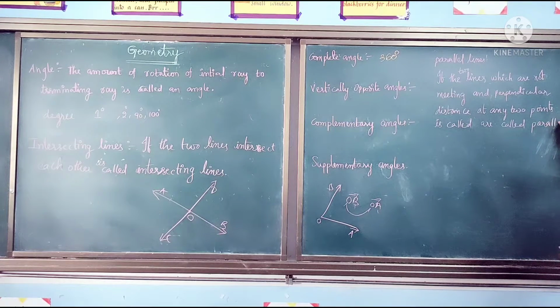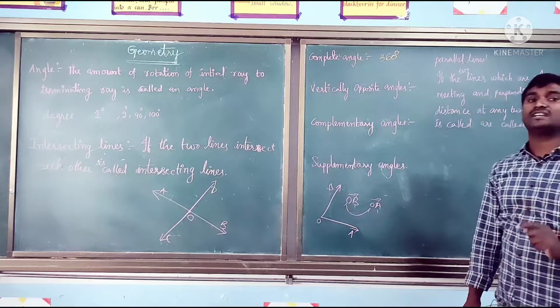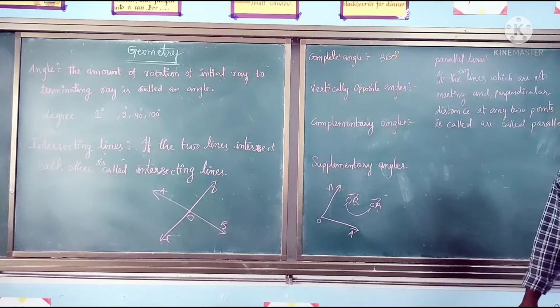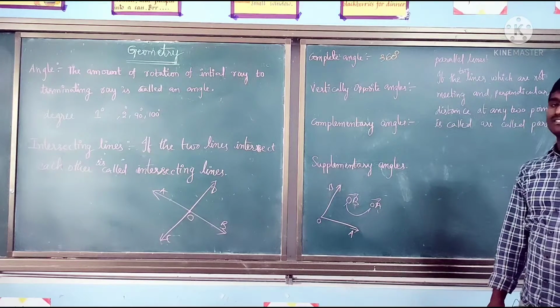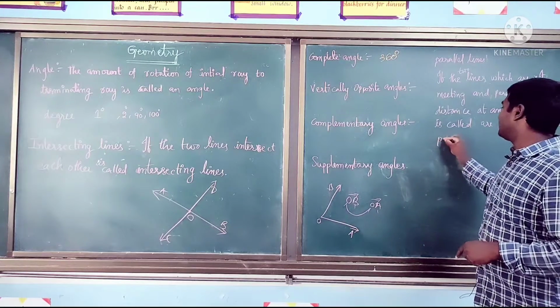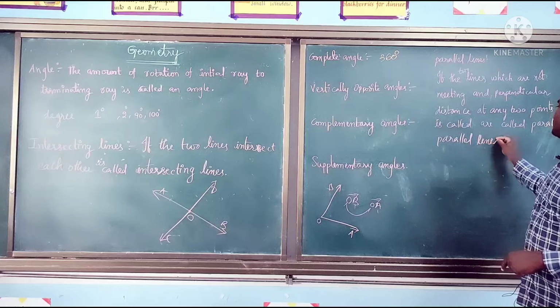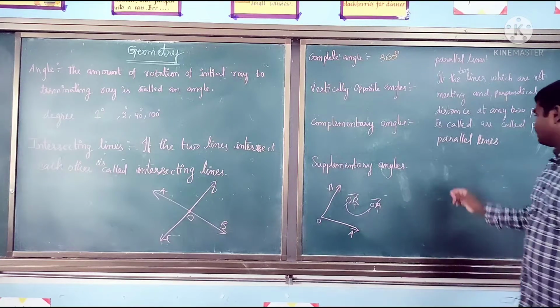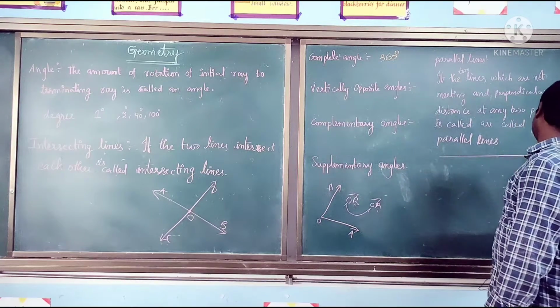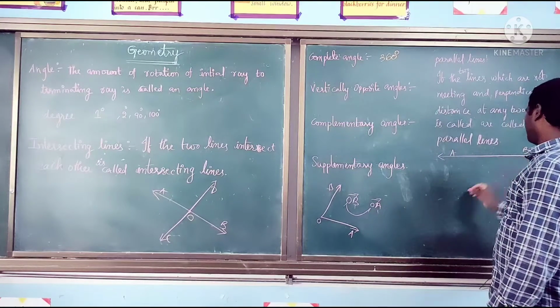It's a very important definition. If two lines are not meeting at any point and the perpendicular distance at any two points is the same, they are called parallel lines. For example, take AB and CD.